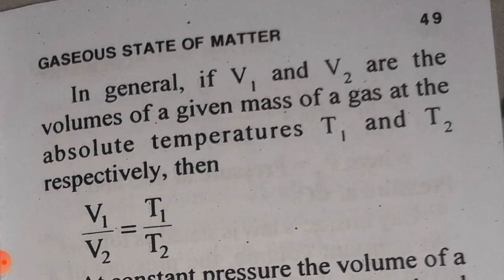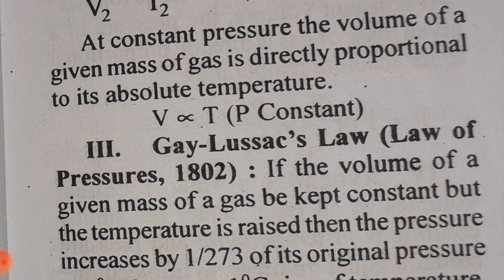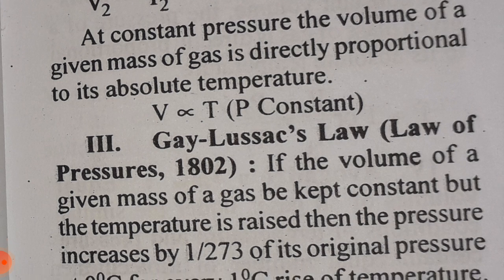In general, if V1 and V2 are the volume of a given mass of a gas at the absolute temperature T1 and T2 respectively, then V1 upon V2 is equal to T1 upon T2. At constant pressure, the volume of a given mass of a gas is directly proportional to its absolute temperature. V is directly proportional to T, P constant.